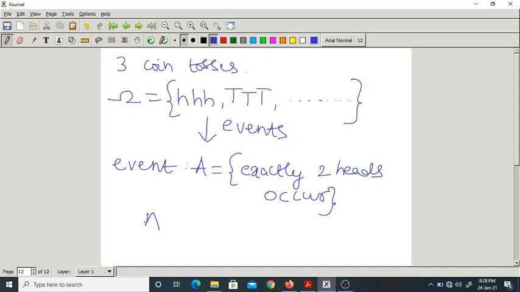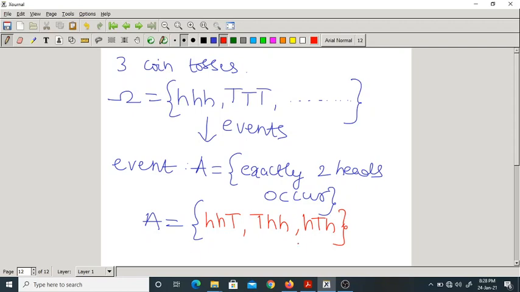Tell me the possible outcomes of this event. If I toss a coin 3 times and I want exactly 2 heads, what are those possibilities? Head, head, tail. Next, tail, head, head. Next, head, tail, head. Any other possibility?